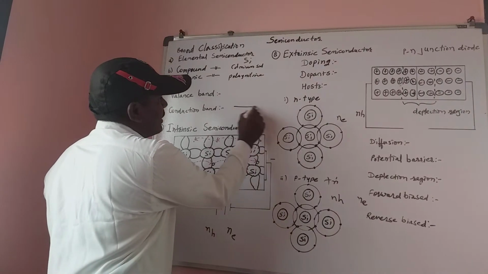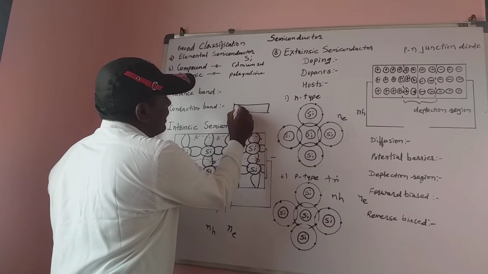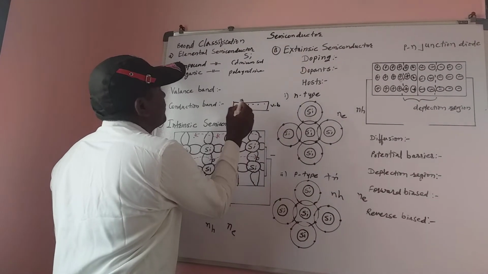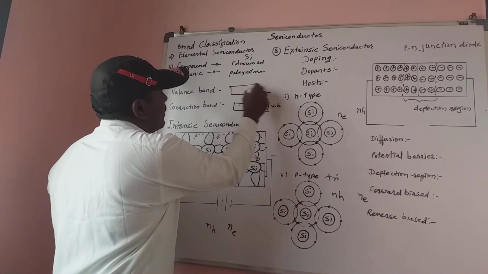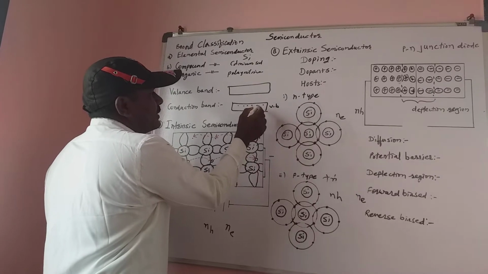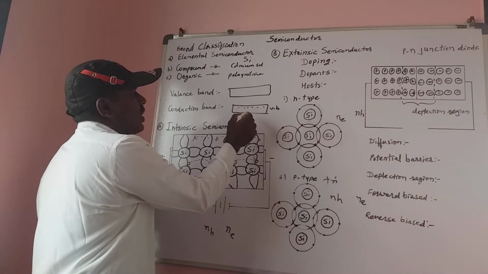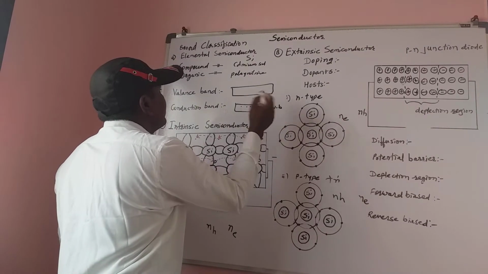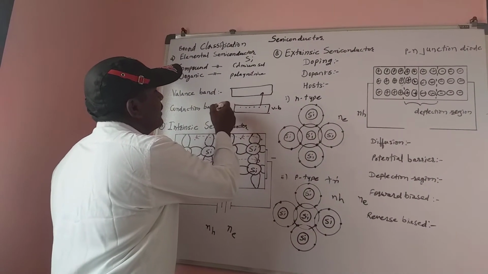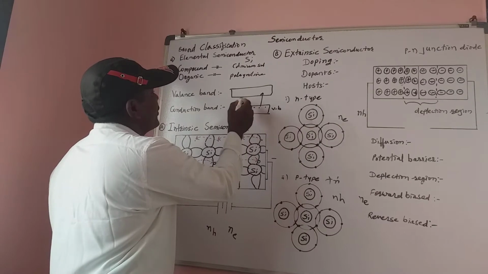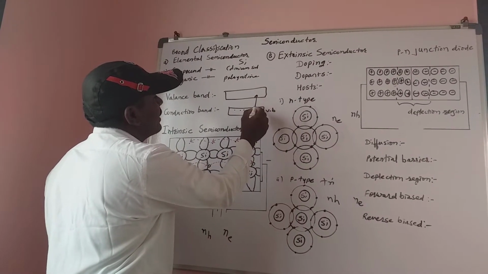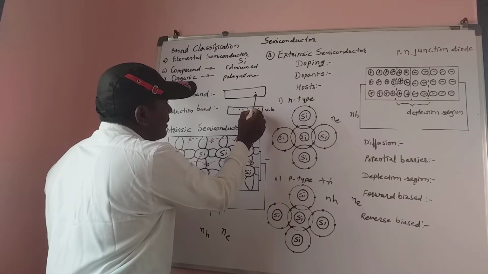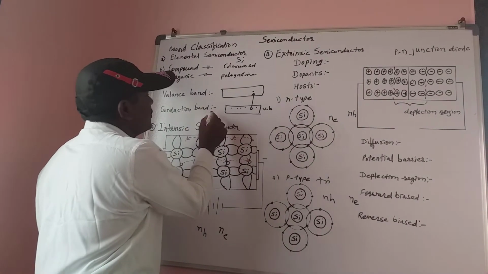Suppose this is the valence band, and electrons are present in it. When these electrons or charges get energy and go to the next energy band, that is the conduction band, there is a vacancy in the valence band.